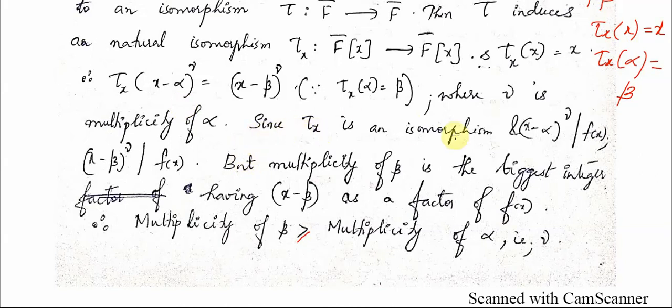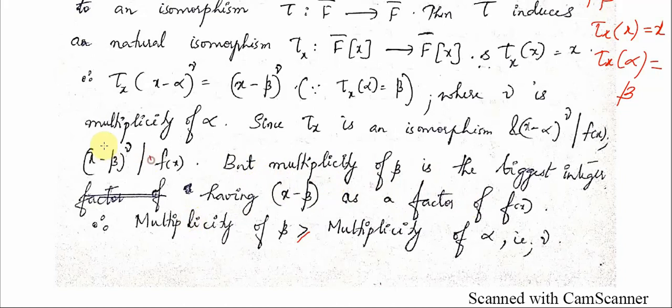Now since tau x is an isomorphism and (x minus alpha) raised to mu divides f(x), we can conclude that (x minus beta) raised to mu also divides f(x). So (x minus beta) raised to mu is a factor of f(x). But what is the biggest factor of f(x) in terms of x minus beta? That is going to be the multiplicity of beta. The multiplicity of beta is the biggest integer such that (x minus beta) raised to that integer is a factor of f(x).